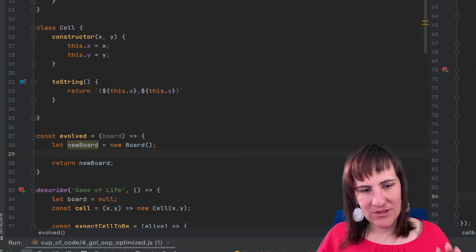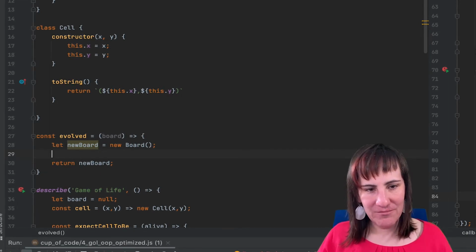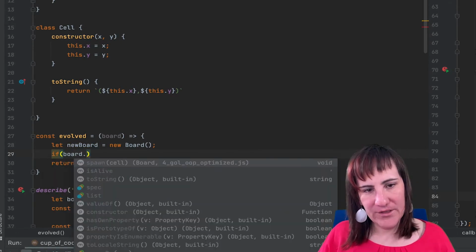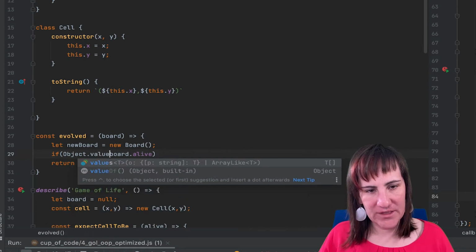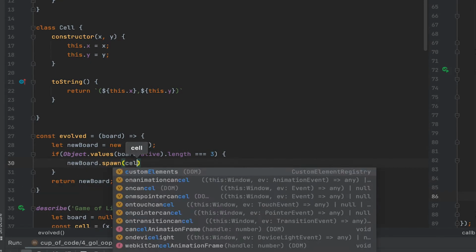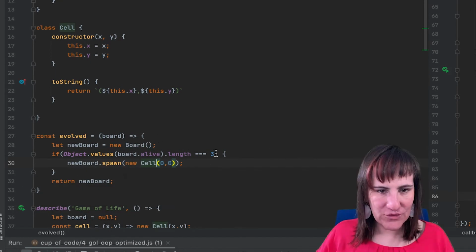Now last time we actually checked one specific cell, but this time let's do something slightly different. Let's take the values stored in our object alive and look at the length of this array. If the length of this array is exactly 3, then we are going to spawn. Why is this solution interesting?